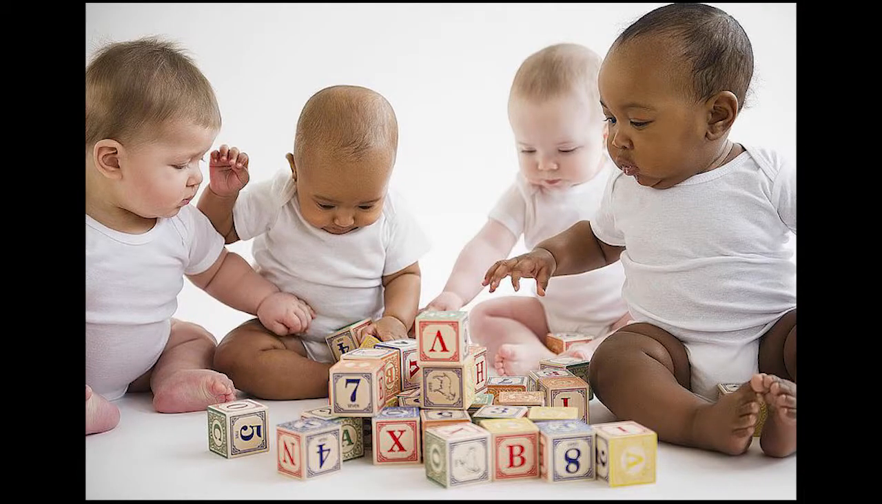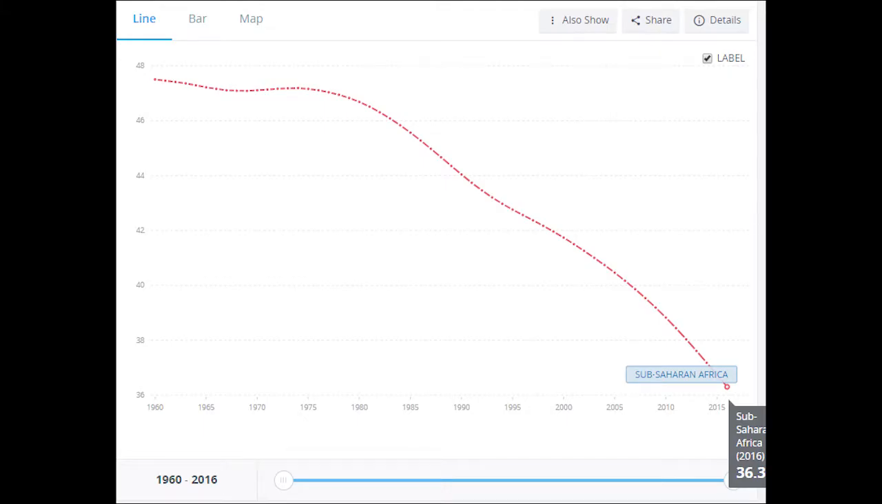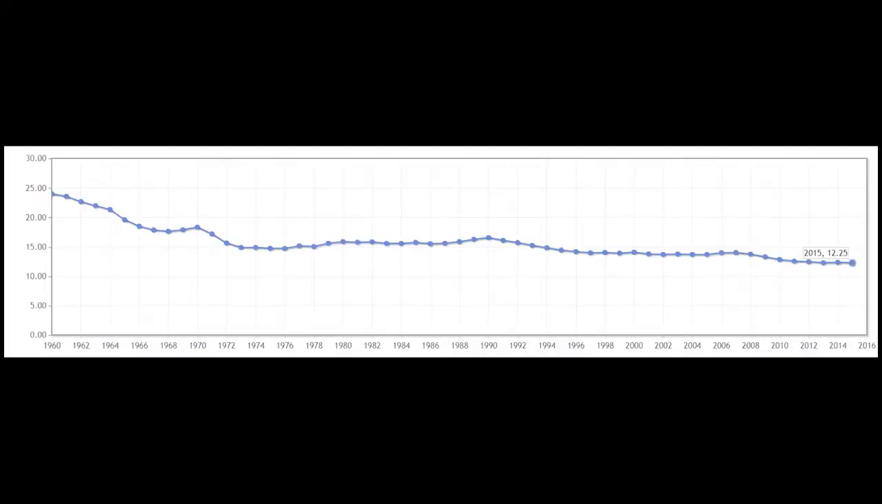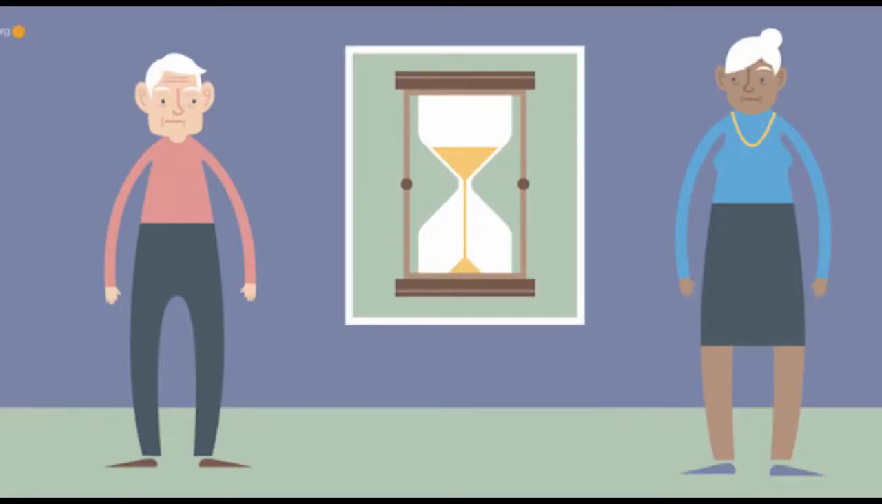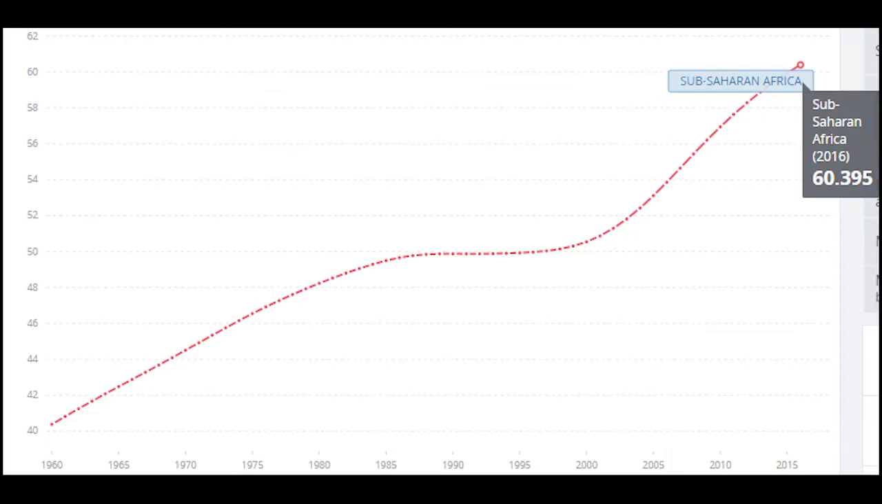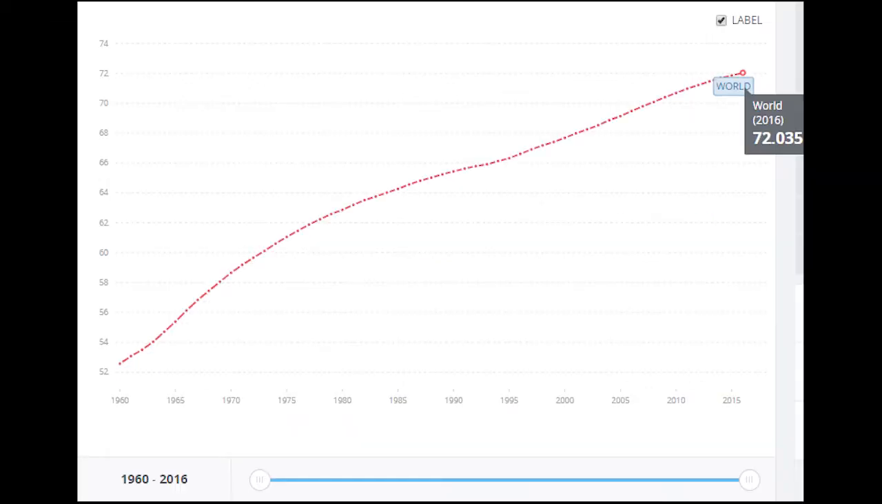As of 2016, the average birth rate in sub-Saharan African countries is approximately 36.3 per 1,000 people compared to 12.25 per 1,000 people in North America. As of 2015, the life expectancy at birth in sub-Saharan Africa is approximately 60 years, while that of the entire world is approximately 72 years.